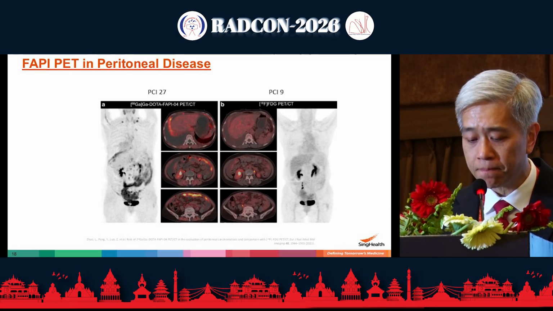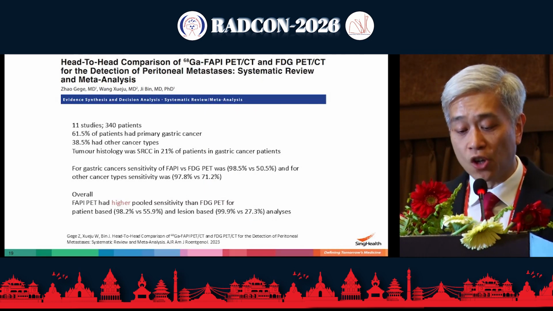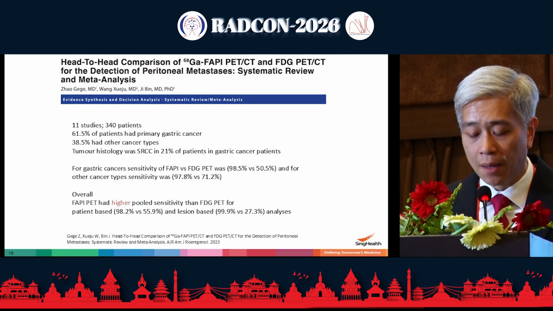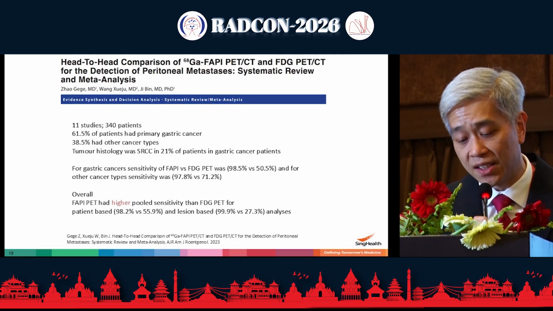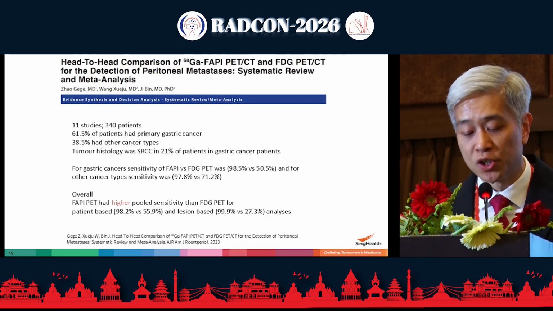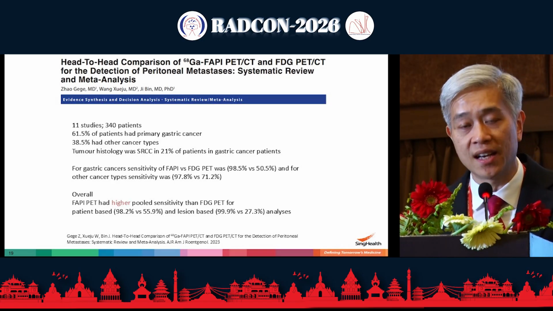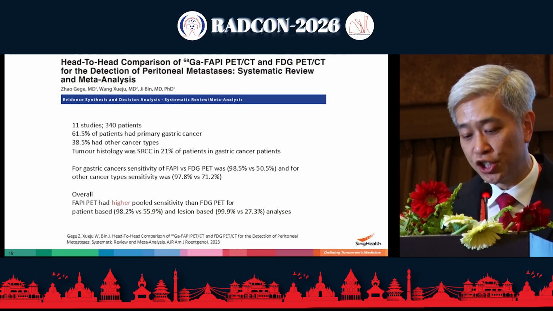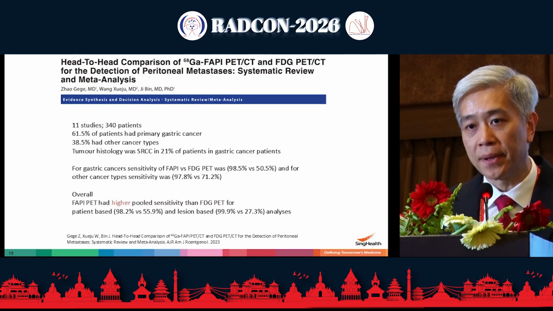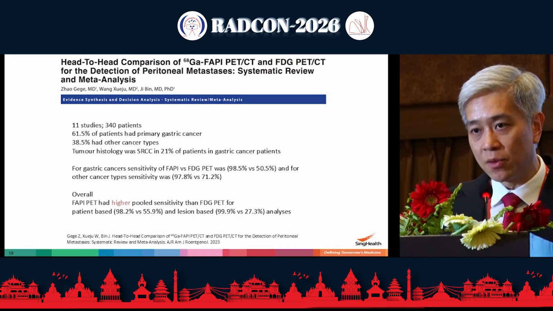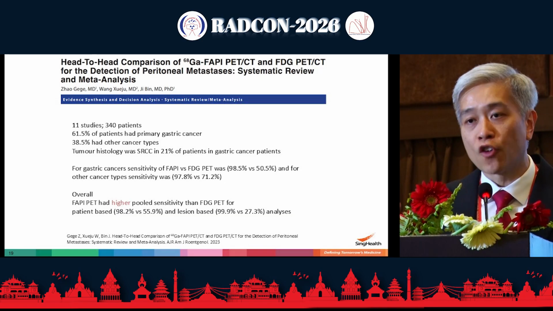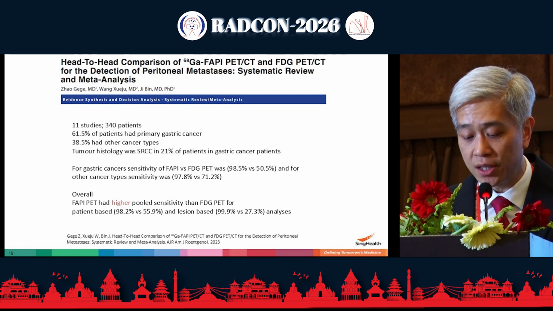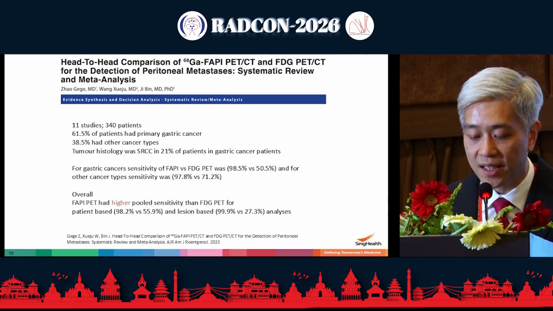FDG PET. So there have been some meta-analyses already published looking specifically at peritoneal disease. In this meta-analysis with about 11 studies and 340 patients, out of which the majority, about 2/3, had primary gastric cancer and another 40% had cancer of other types, it was shown that versus FDG, the FAPI PET was much more sensitive for picking up peritoneal disease, almost 98%, where the standard of comparison actually was operation or laparoscopy, versus 50% for FDG on a per patient basis.